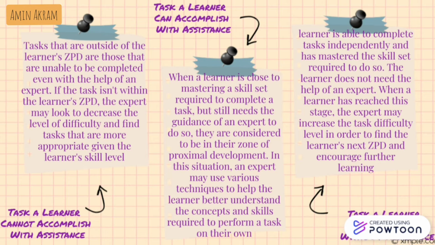For tasks a learner can accomplish with assistance, when a learner is close to mastering a skill set required to complete a task but still needs the guidance of an expert to do so, they are considered to be in their zone of proximal development. In this situation, an expert may use various techniques to help the learner better understand the concept and skills required to perform a task on their own.